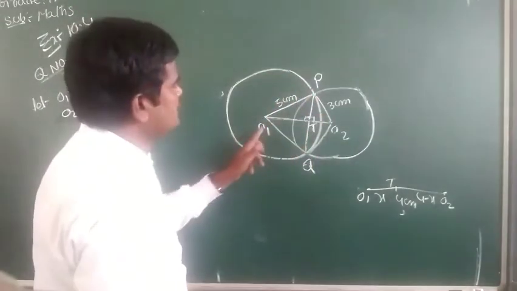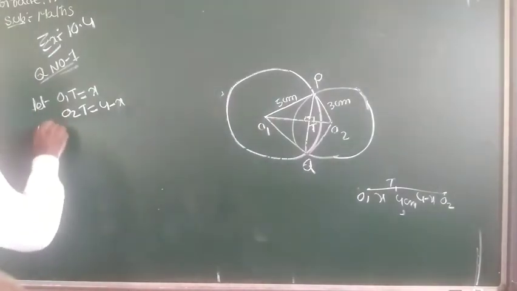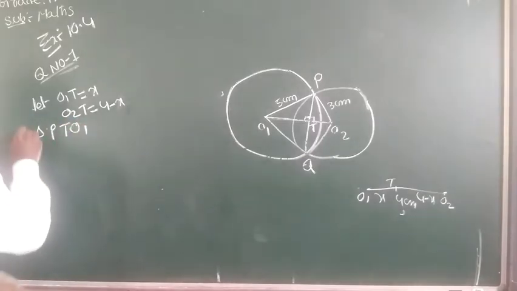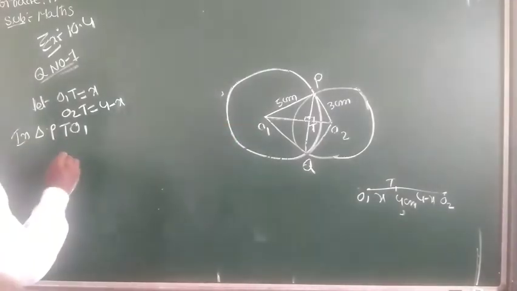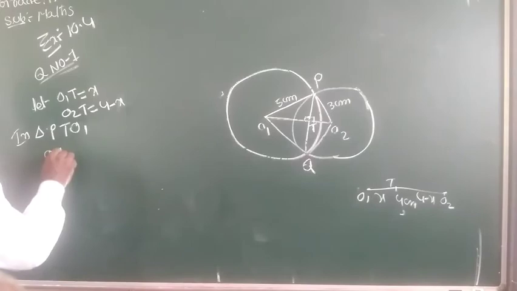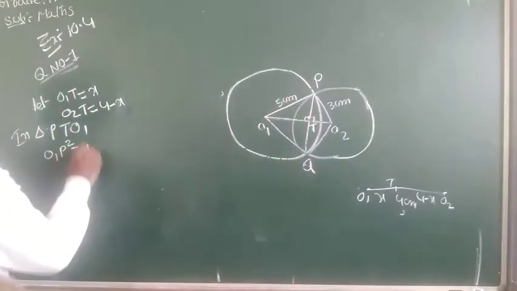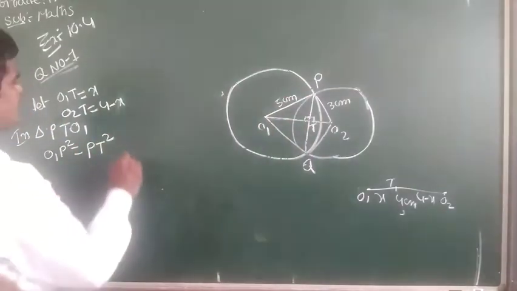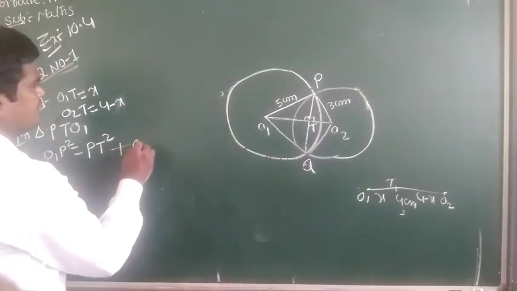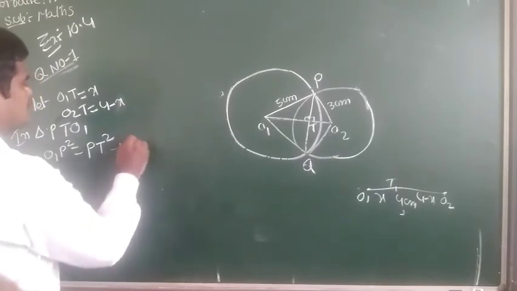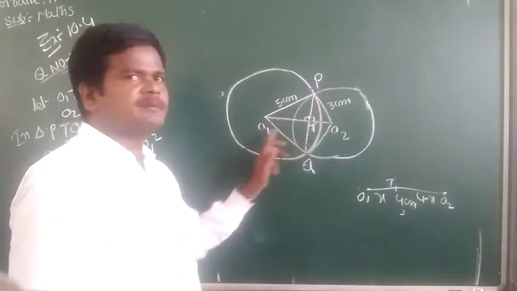So triangle PTO1. In triangle PTO1, this is the right angle triangle. So here O1P square equal to PT square plus TO1 square. So in right angle triangle, hypotenuse square equal to side square plus side square.